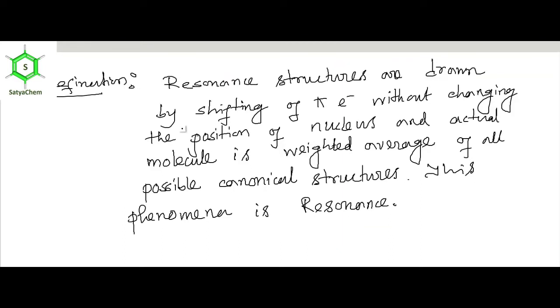So, the definition of resonance: we can say resonance structures are drawn by shifting of pi electrons without changing the position of the nucleus, and the actual molecule is a weighted average. This weighted average is very important, the weighted average of all possible canonical structures, and this phenomenon is resonance.